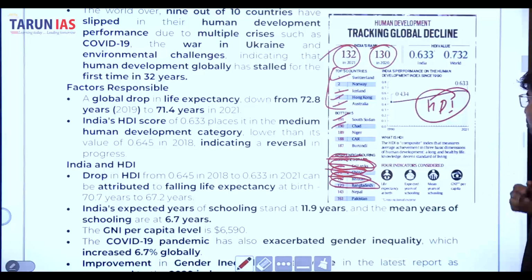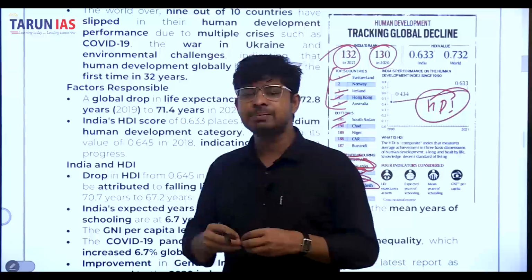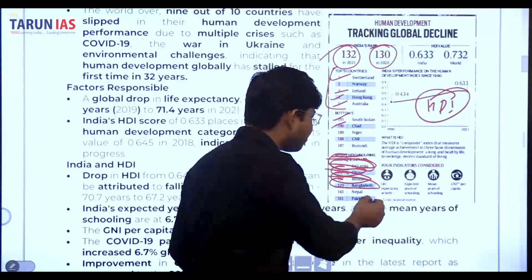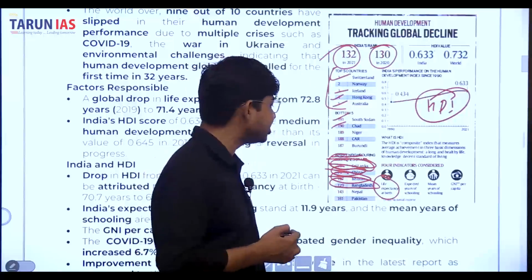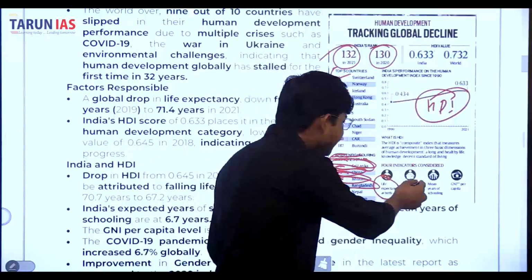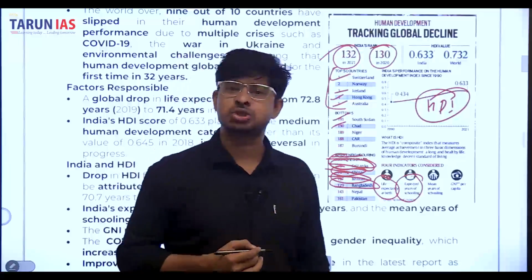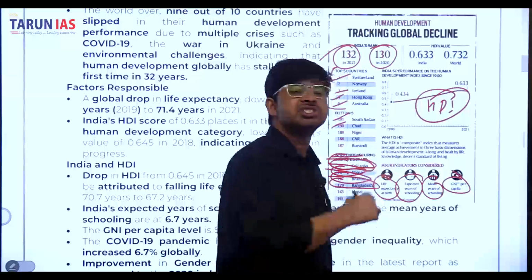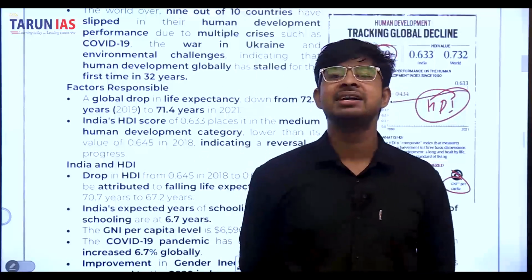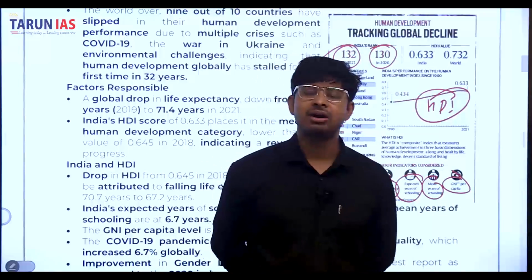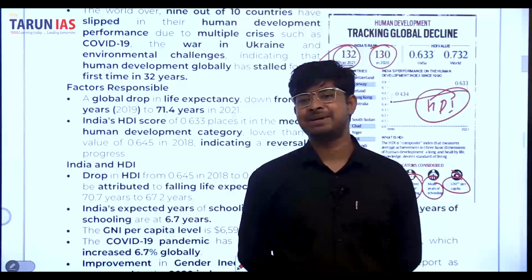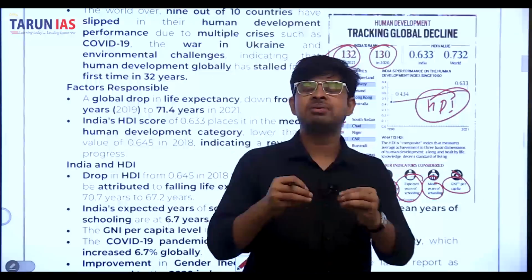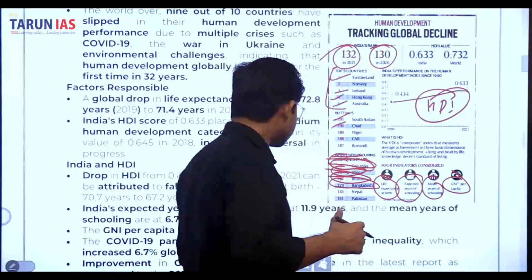Now let's consider the 4 indicators that measure the Human Development Index. The first parameter is life expectancy at birth, the second is expected years of schooling, the third is mean years of schooling, and the fourth is GNI per capita, which is gross national income per capita. On the basis of these 4 parameters, the Human Development Index is provided.